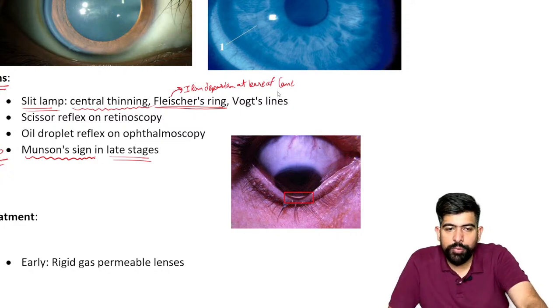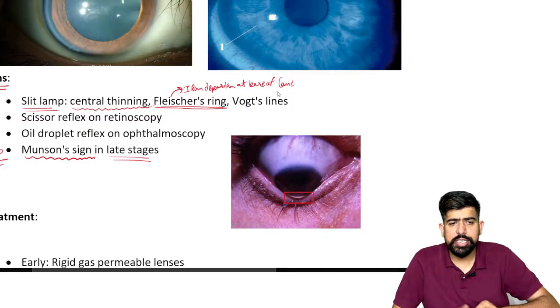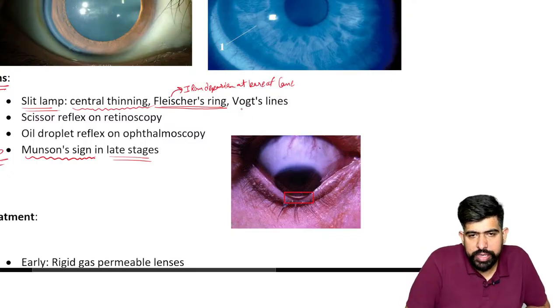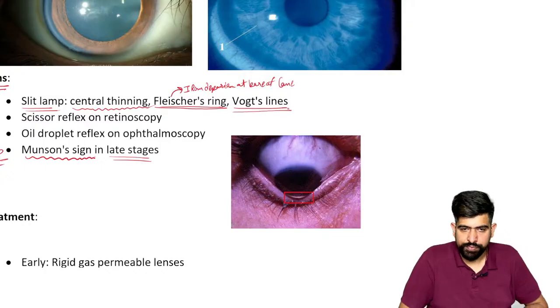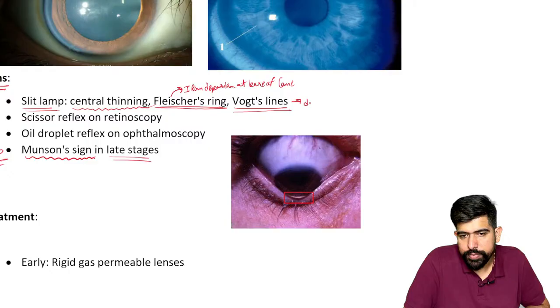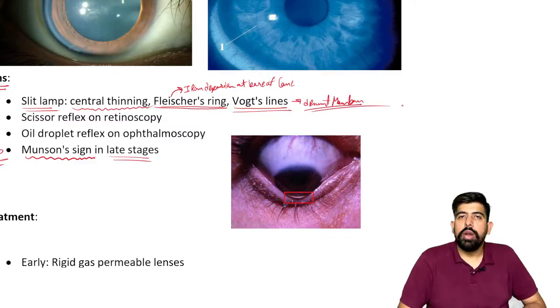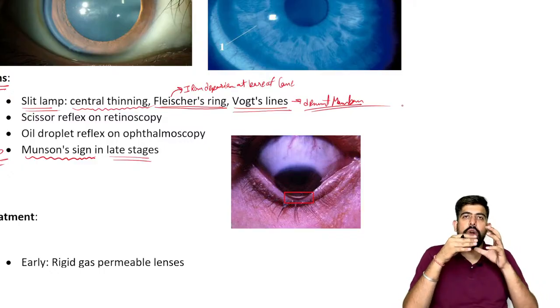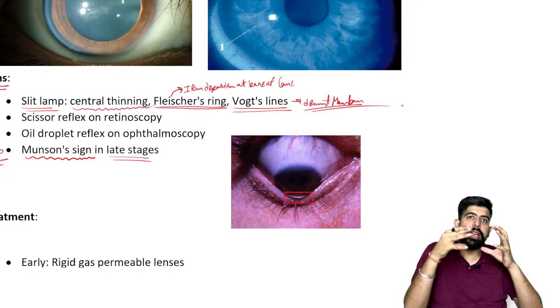Now, moving forward. Fleischer's ring is done. Next we can see Vogt's lines on the Descemet membrane. What happens as the cornea stretches and makes a cone?